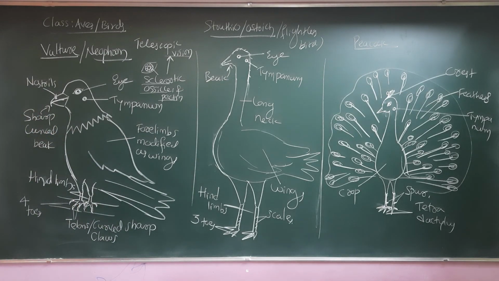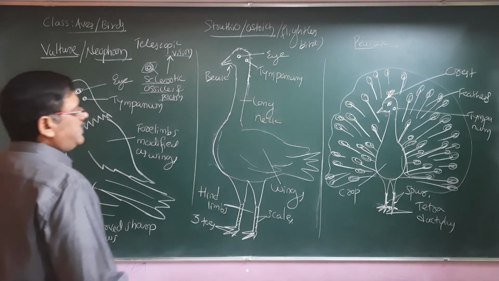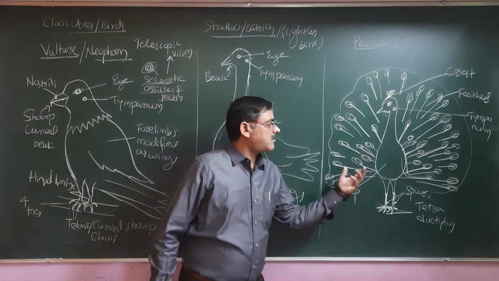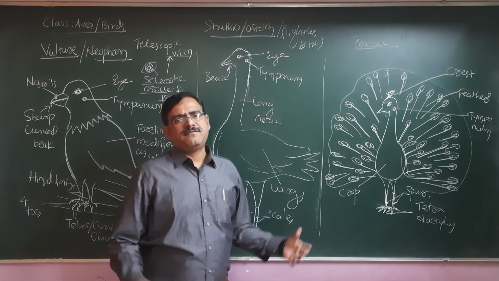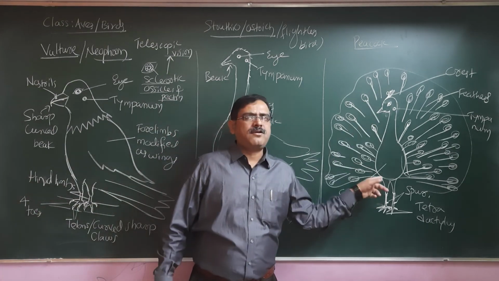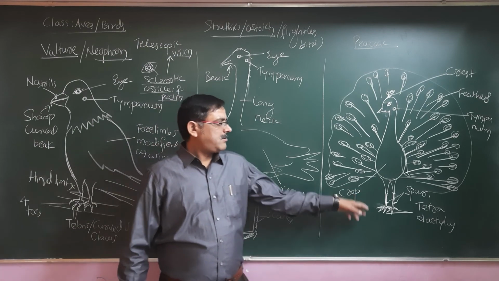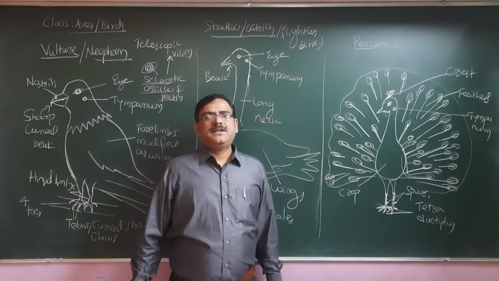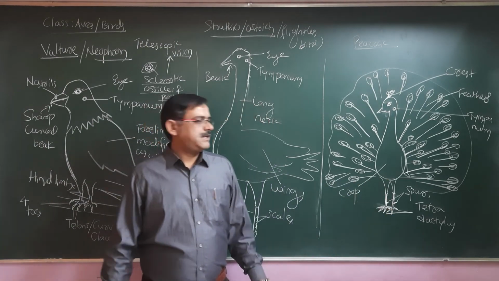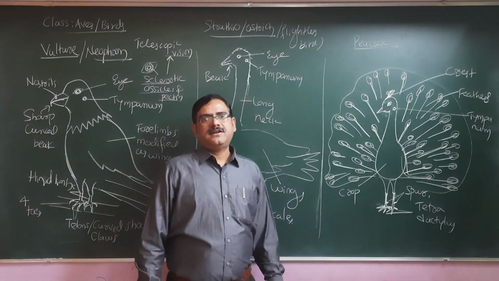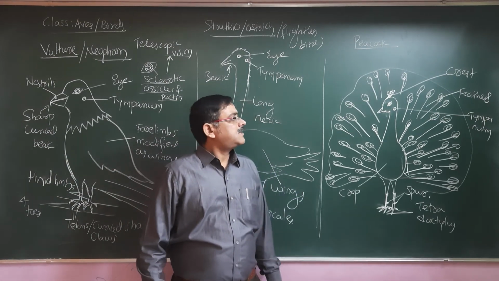So here we find a number of important unique characters of the peacock: colorful feathers, the crop, in fact the gut system of all the birds has esophagus, crop and gizzard inside. The peacock male has the spur mainly to fight with the competitor, and four digits with claws, the tetradactylus condition.